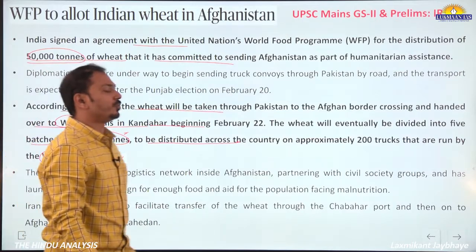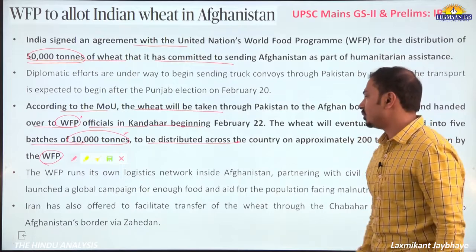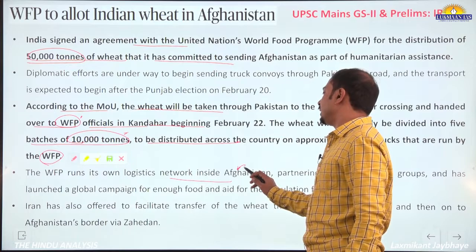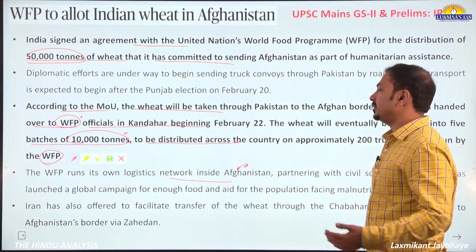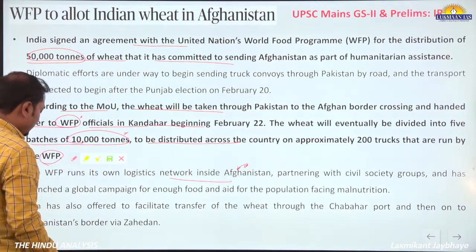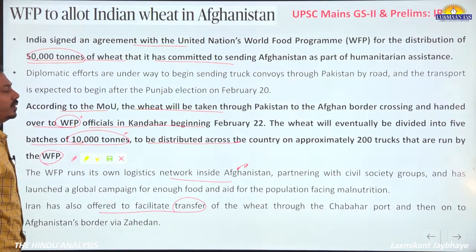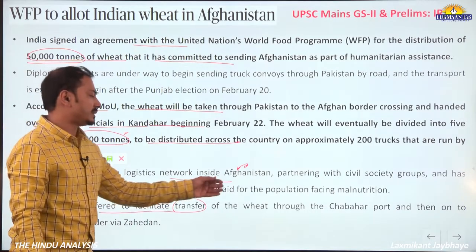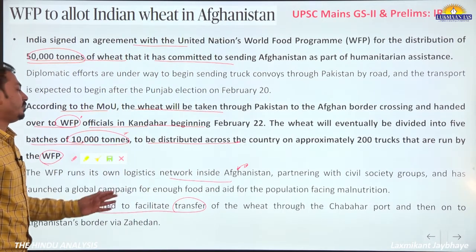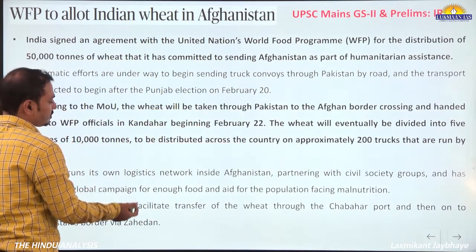The World Food Programme is individually running the program along with the NGOs of Afghanistan. It has its own logistics networks in Afghanistan, and it is ensuring food security in the war-torn country. Iran has also offered to facilitate transfer of the wheat through Chabahar port. As Pakistan denied earlier, through Chabahar port Iran had also allowed such movement of wheat grains.